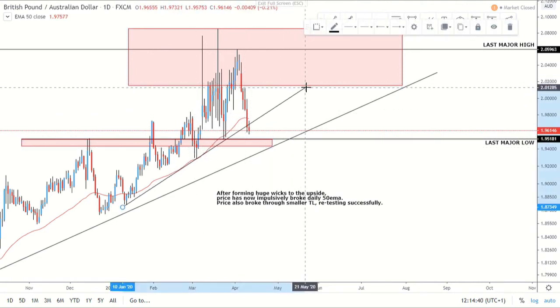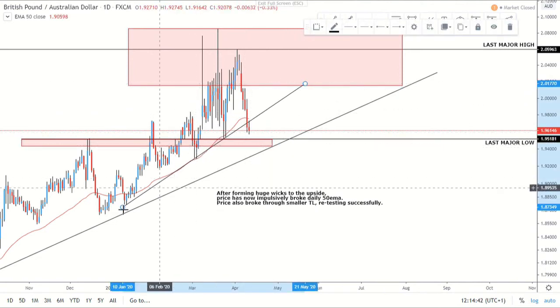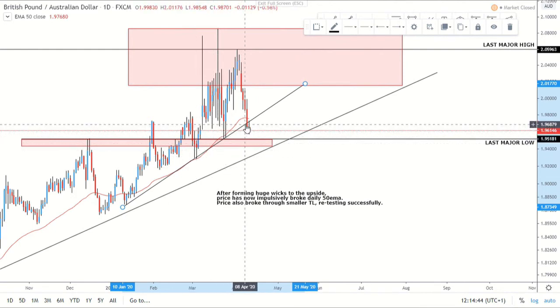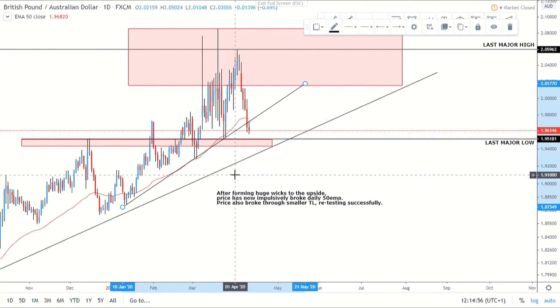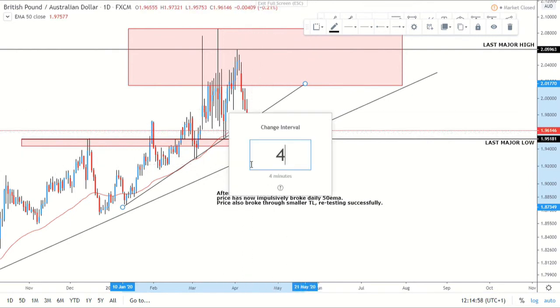And then we've seen that price has come below, retested really nicely with the spinning top doji below that daily 50 MA as well, and then potentially could roll over to the downside from here. And then of course we want to break that last major low and this other outer structure, because this one's got 3 touches, so it's a confirmation, whereas this one's only 2 touches. Going to the 4 hour.